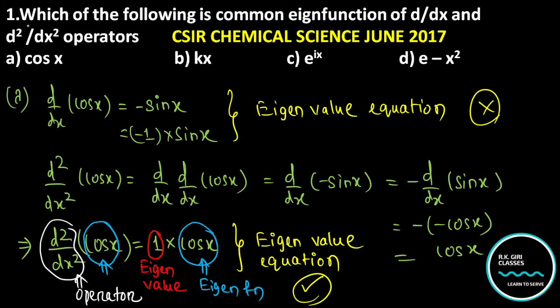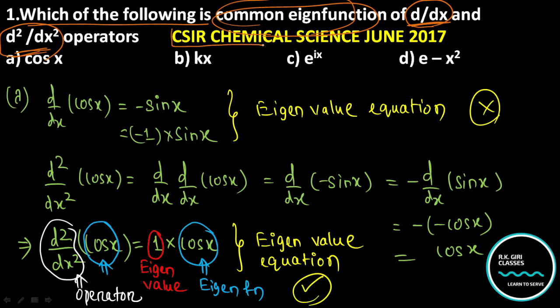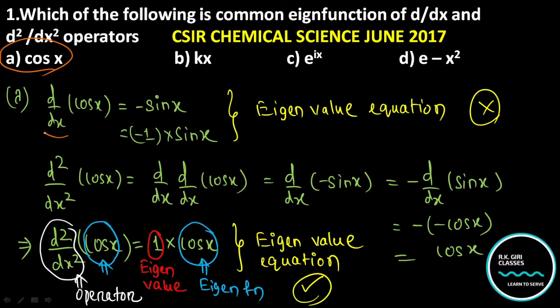So if you have a question like, which of the following is a common eigenfunction of operators d/dx and d square by dx square, a question asked by CSIR in June 2017. Now coming to option A, cos x. Now the operator, suppose this is A and your function, suppose psi1, what you got is minus sin x.